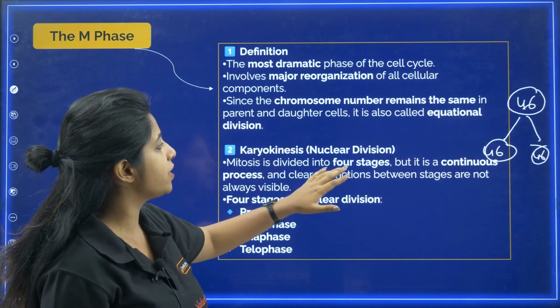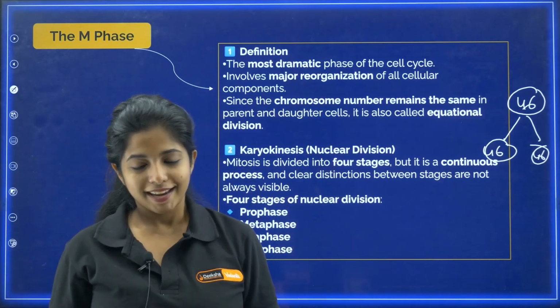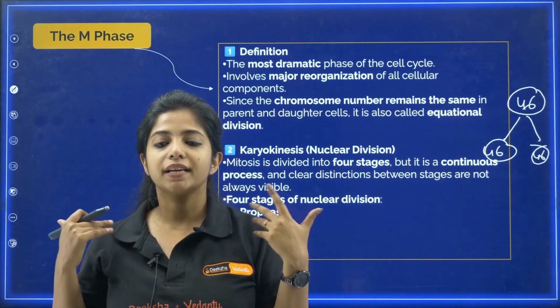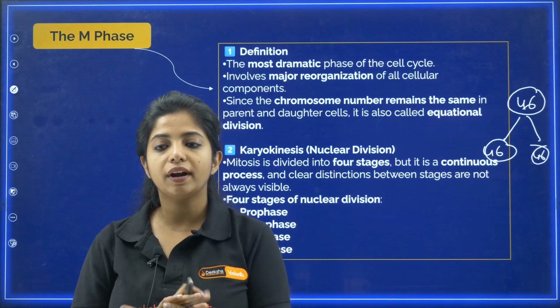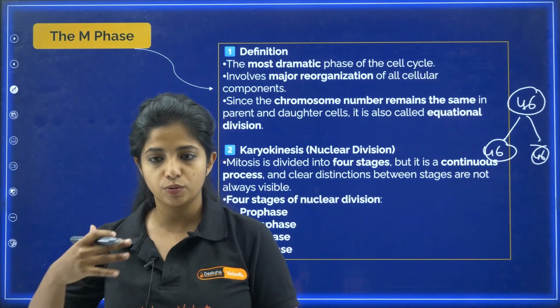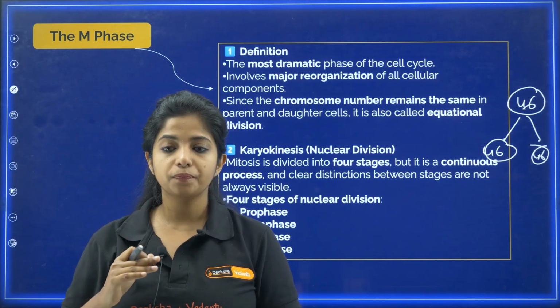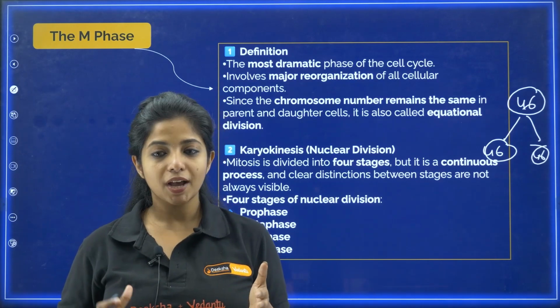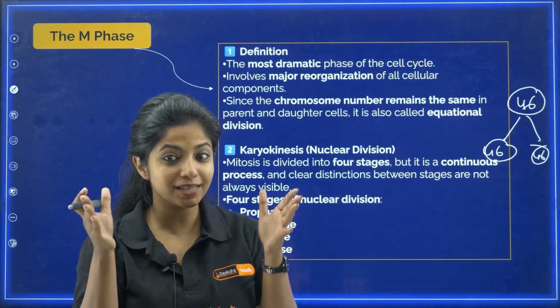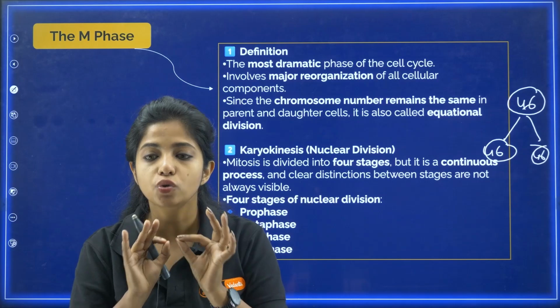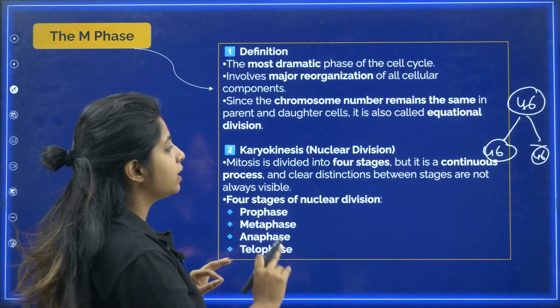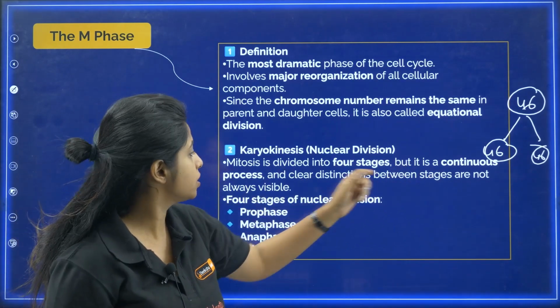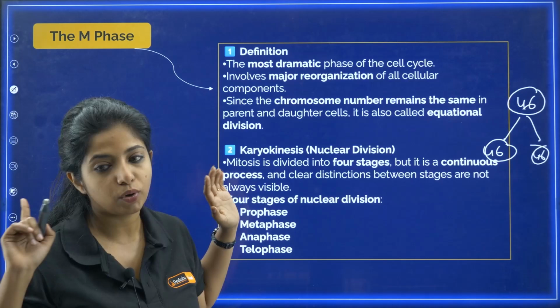Now, karyokinesis or nuclear division. I told you the M phase starts with karyokinesis. Mitosis is divided into 4 stages, but it is a continuous process. Please remember, all the stages that I am going to talk about now are continuous. It is not like, okay, this step is done, that means this stage is over. There is no clear distinction between the stages. The clear distinction between the stages is not always visible. That is what it meant.